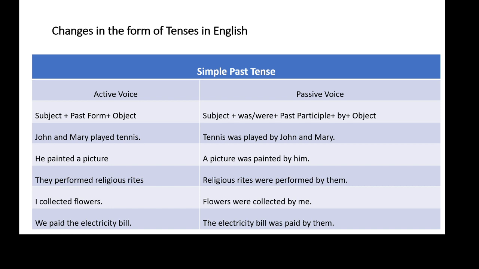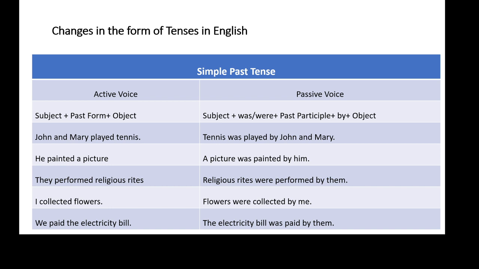And after the past participle of the main verb we have to write by, and here the sentence begins with he, that is a personal pronoun, so he will be converted into him. So the correct answer is: a picture was painted by him. The next example is: they performed religious rites.